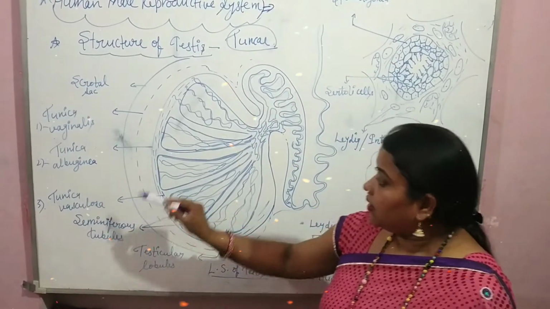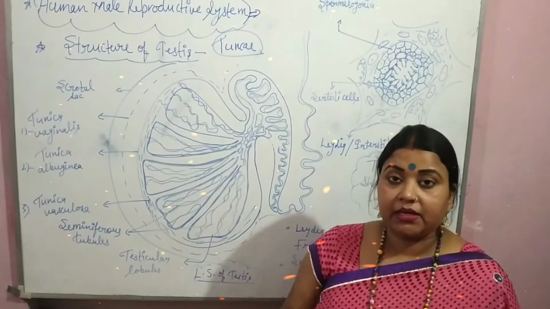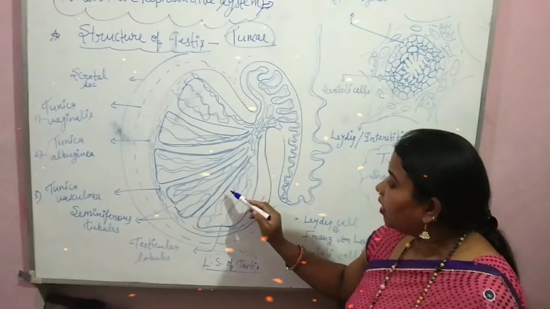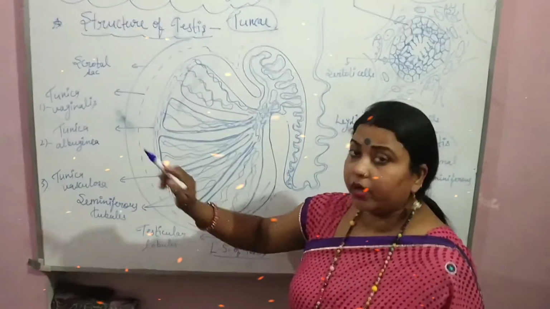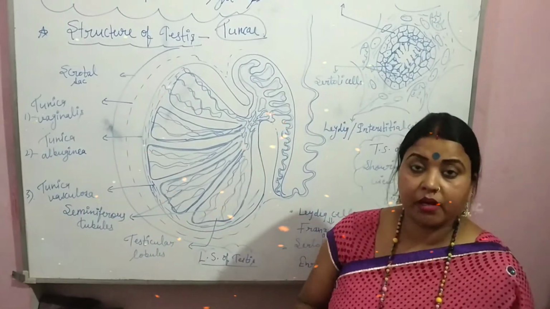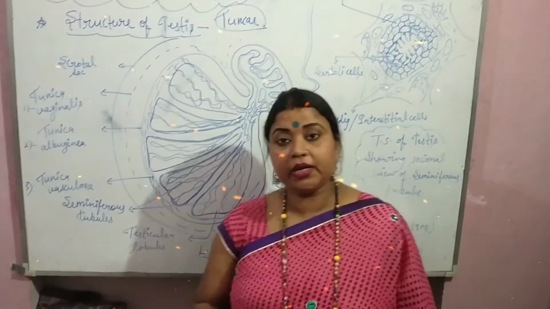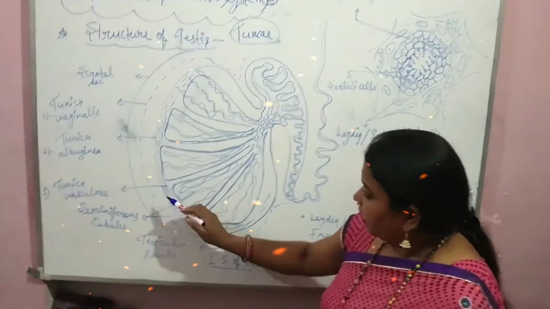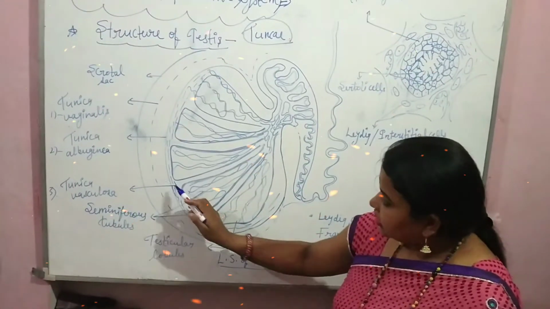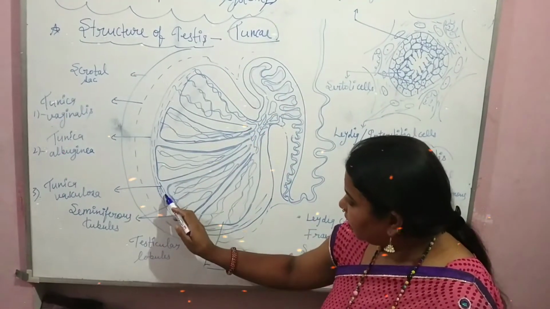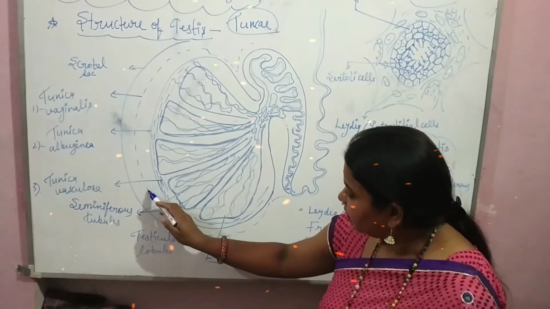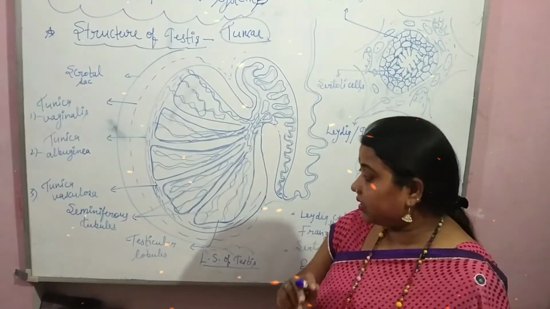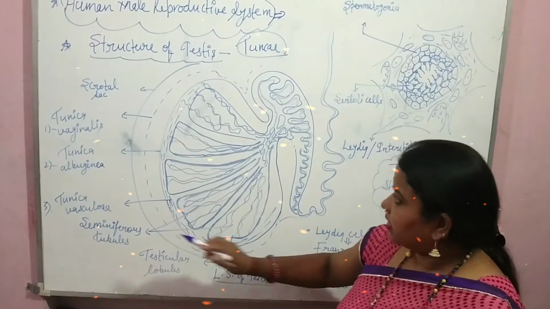Tunica albuginea forms some septa inside the testis, and these septa divide the testis into testicular lobules. That's why it is an important covering, because it forms approximately 200 to 250 testicular lobules. And the third covering is the tunica vasculosa. Tunica vasculosa is present just below the tunica albuginea, and it has dense blood capillaries in itself. So these are the 3 coverings of the testis.